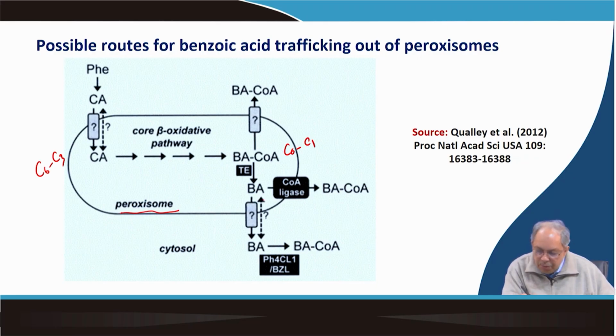This benzoic acid may come out into the cytosol and be converted into benzoyl CoA. Here is BZL, the benzoyl CoA ligase, or there may be a CoA ligase existing here which straight away converts benzoic acid to benzoyl CoA without the involvement of any transporter. So, this is the possible route of benzoic acid trafficking. The only point is that benzoic acid is a very simple molecule, but you see that its formation is so complex.